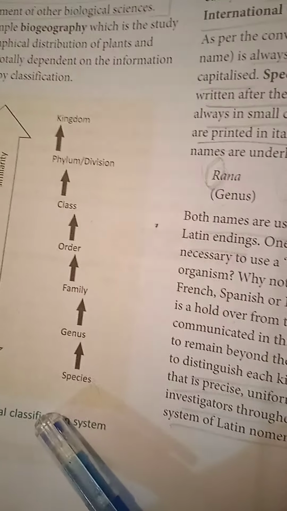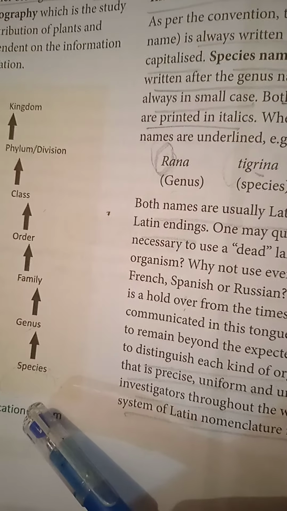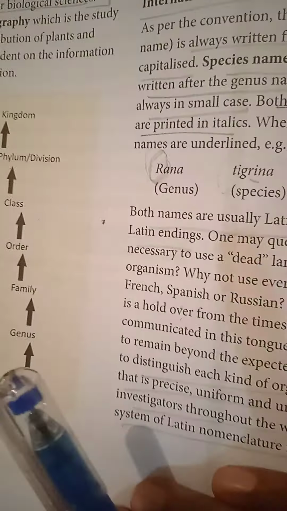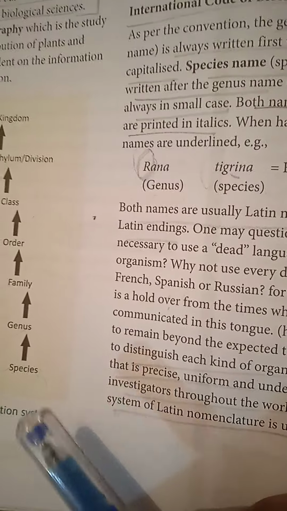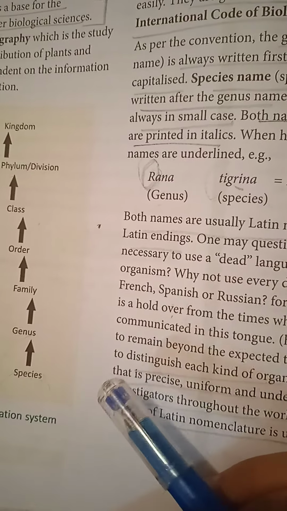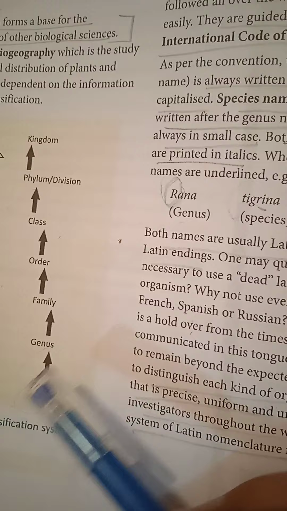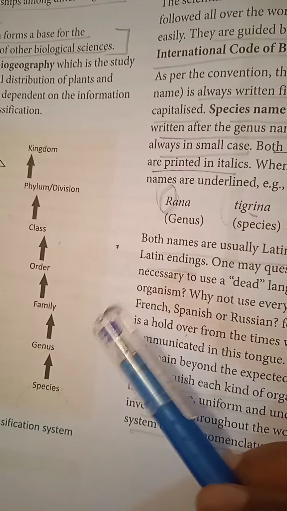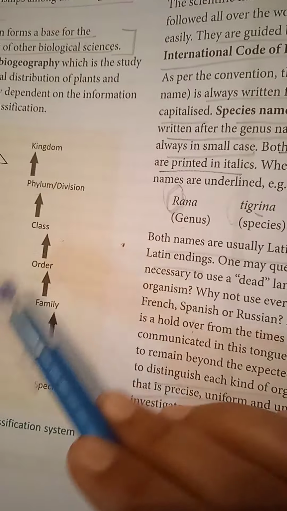The species is the basic unit. It is a group of individuals that are morphologically similar. They have a lot of similarities, so they have been grouped here. If two or three species have many things in common, they will be grouped under a certain genus. When two, three or four different genera have similarities, they will be grouped under a family.